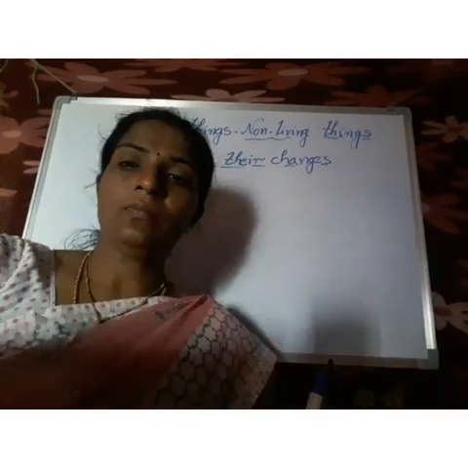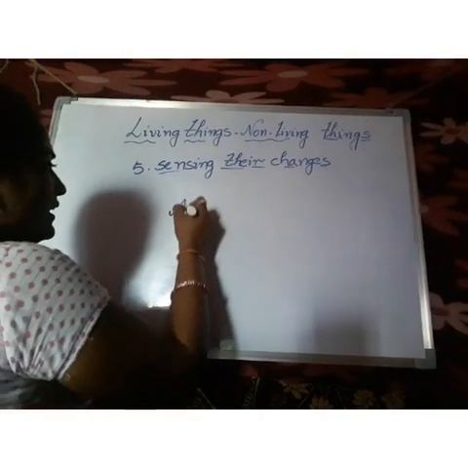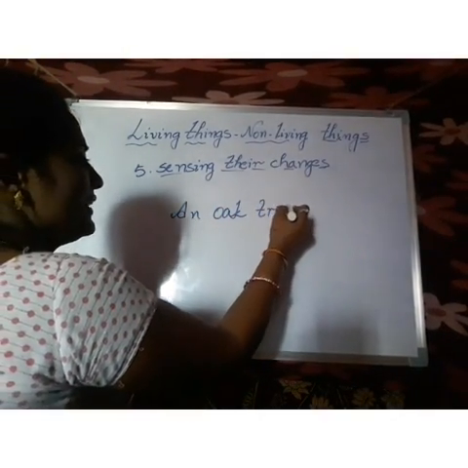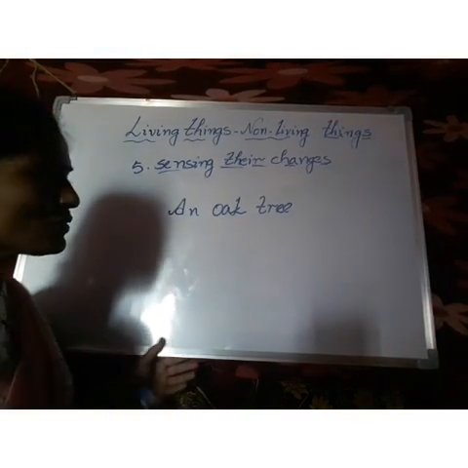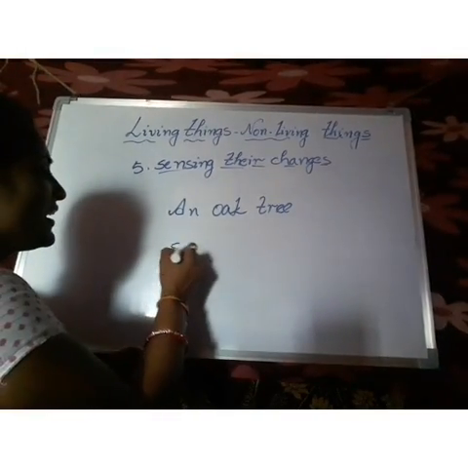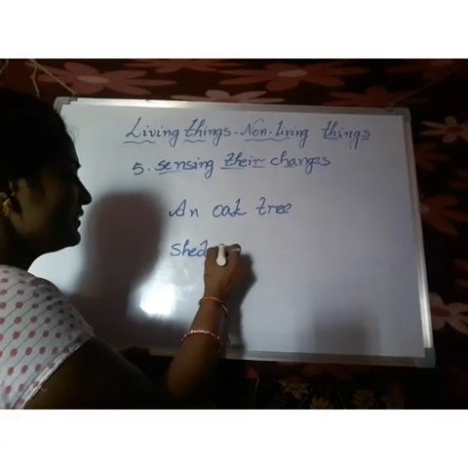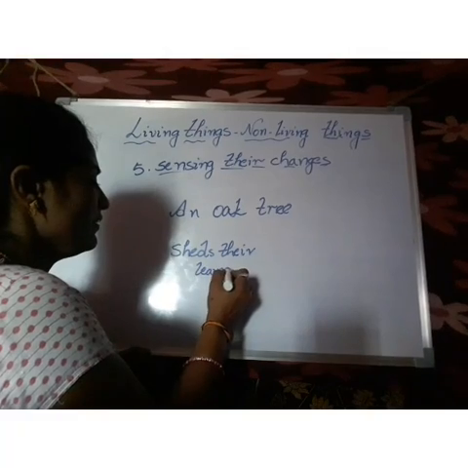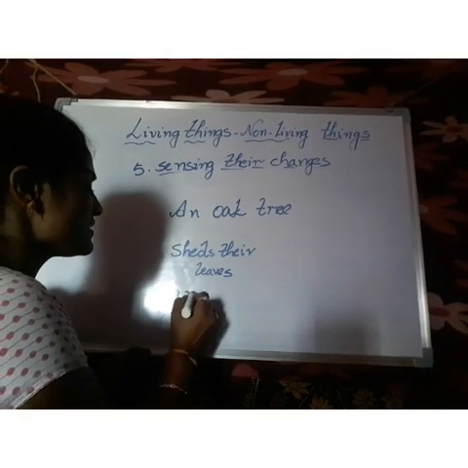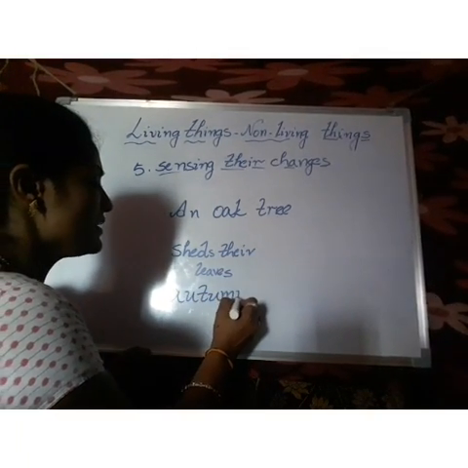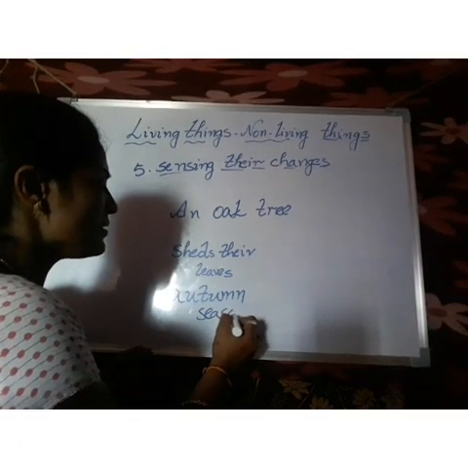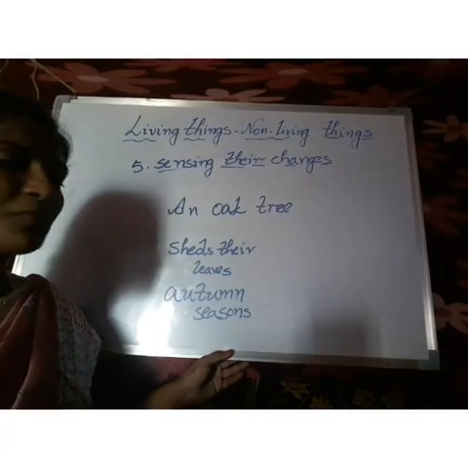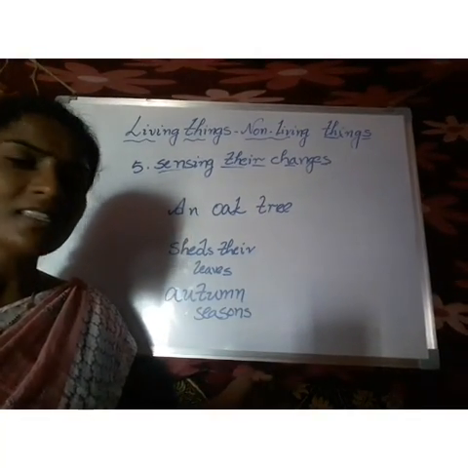What is that? An oak tree. This is a plant or a tree. This oak tree sheds its leaves in autumn season. Children, we have some seasons. What are those seasons? Rainy season, spring season, autumn season, winter season, summer season.